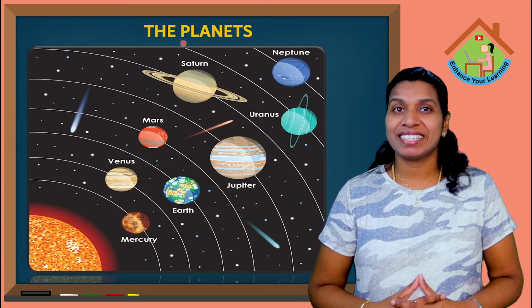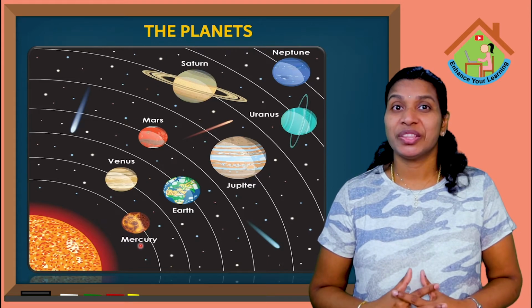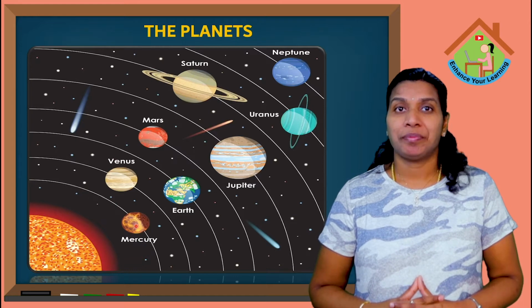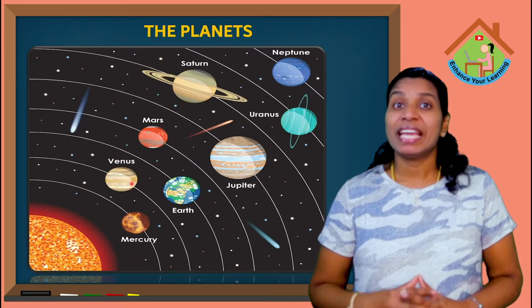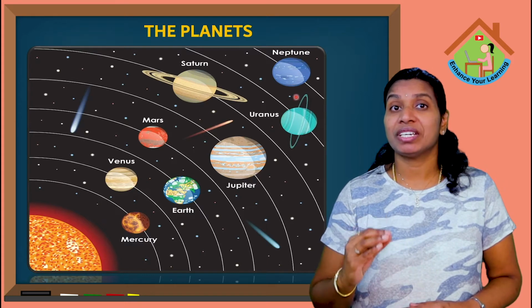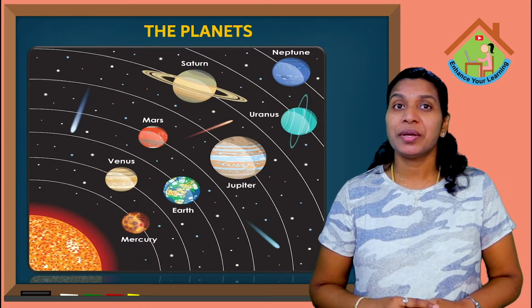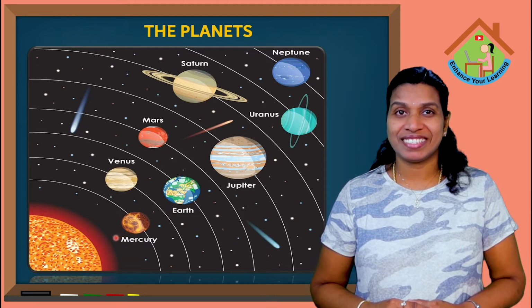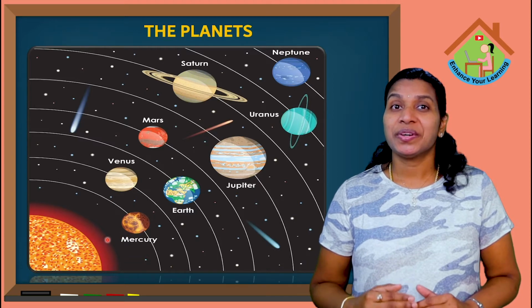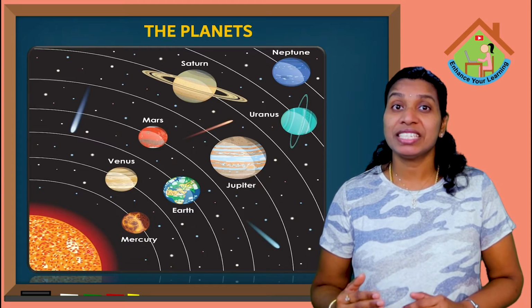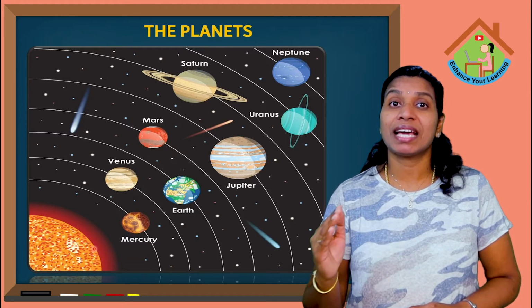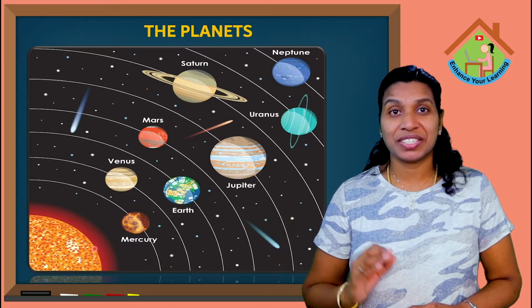What do you mean by planet, kids? The object which moves around the sun is called planet. We have 8 planets in our solar system. You want to know the names of the planets? Are you all interested to know the names of the planets? Yes, very good. So I'll tell the order of the planets from the sun, where these planets are located.